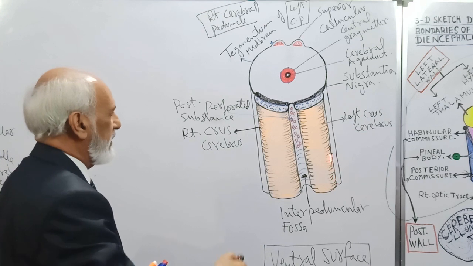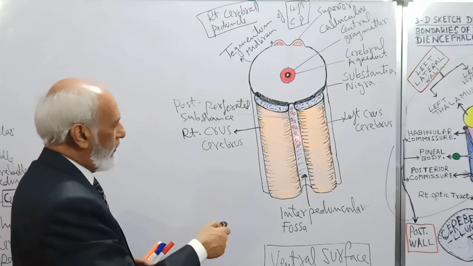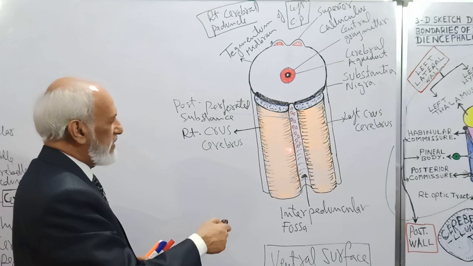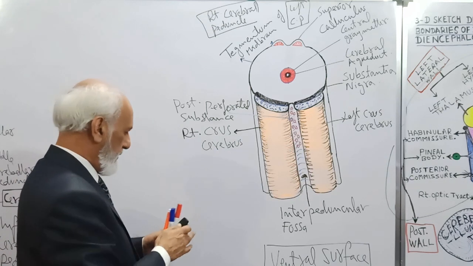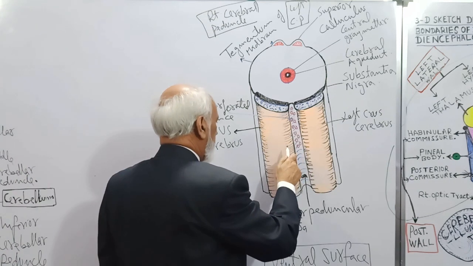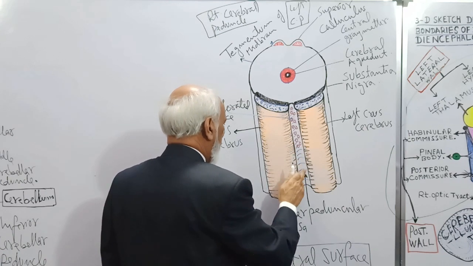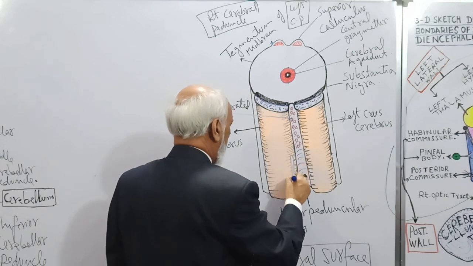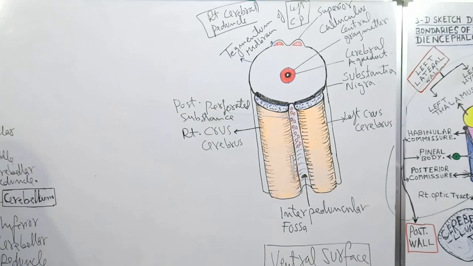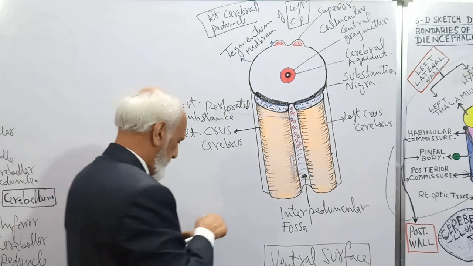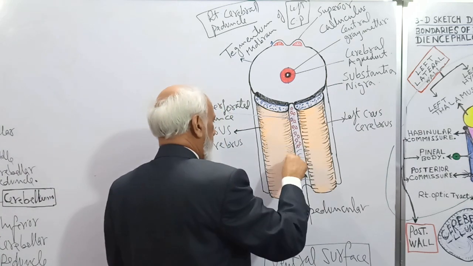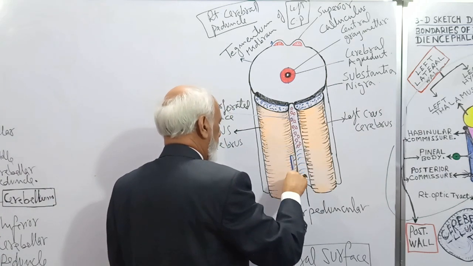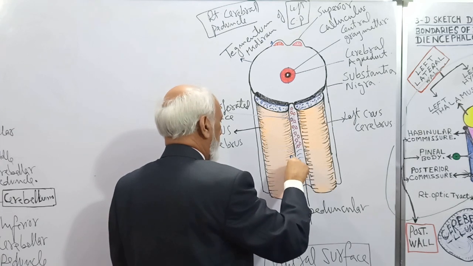Now, in the lower part of the medial surface of both crura, there is a longitudinal sulcus. On the medial surface of the crus cerebri, you can see there is a longitudinal sulcus.